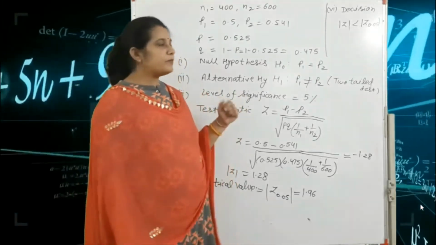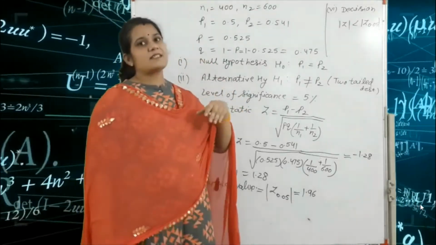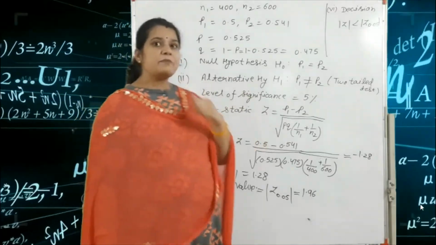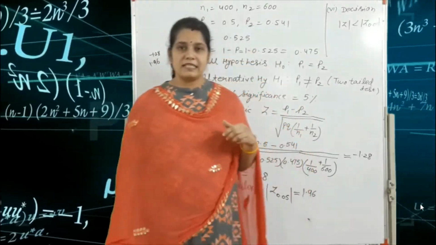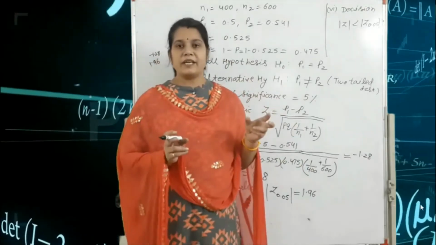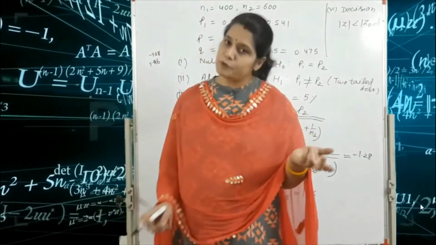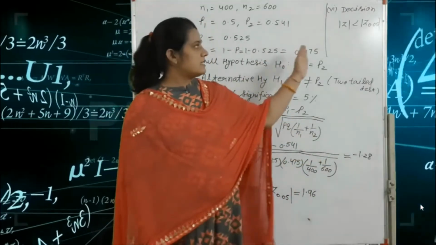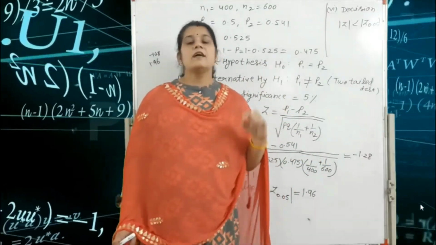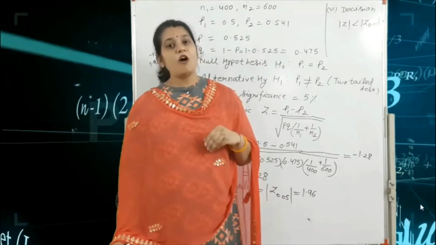That means the null hypothesis is accepted. So what is the null hypothesis? The number of men and women are equal in favor of the proposal. So this is the accepted null hypothesis at the 5% level of significance.